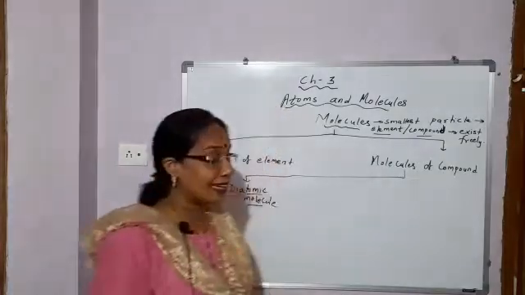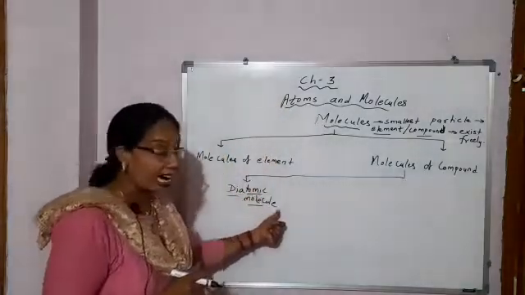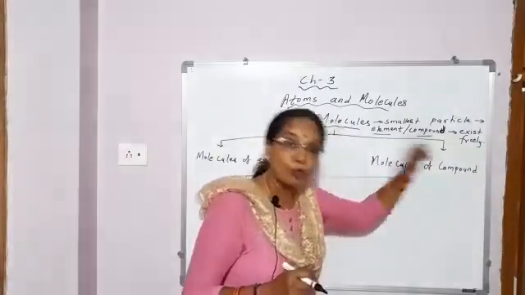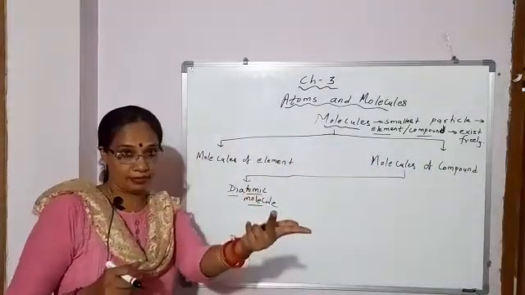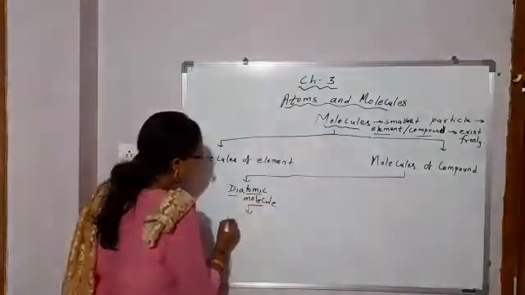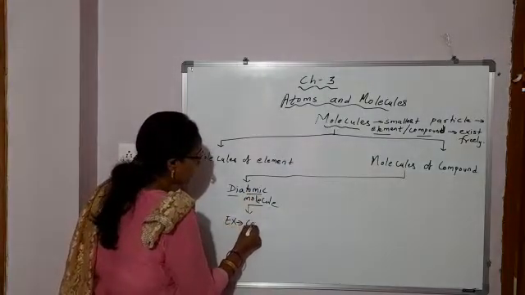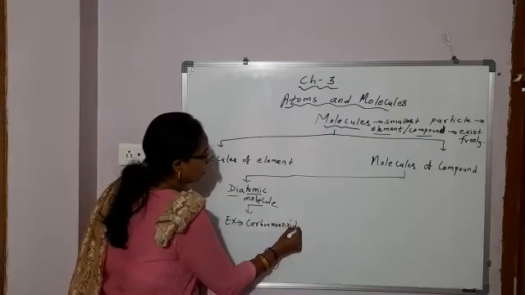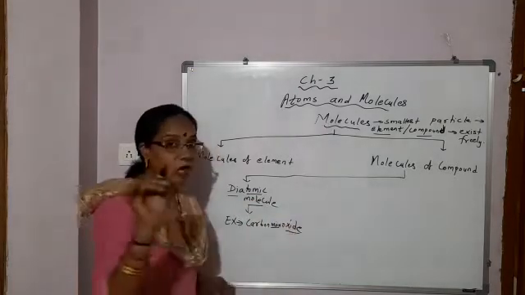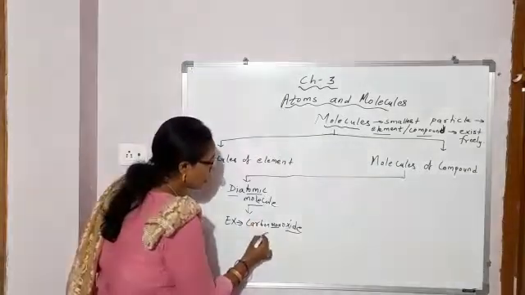So can you tell me an example of a diatomic molecule under molecules of compound? A molecule with two atoms of different elements. Example, carbon monoxide. Mono means one, oxide means oxygen. So what is the formula?